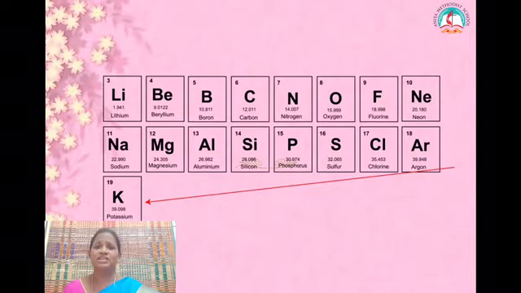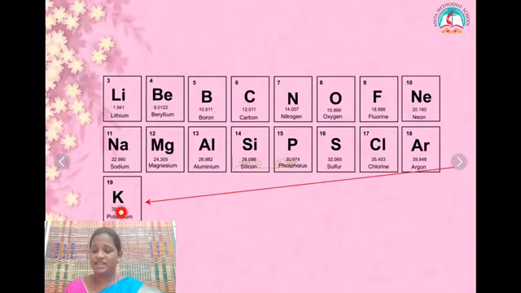Why the modern periodic table? Because Mendeleev's periodic table has some limitations, it was replaced by the modern periodic table. What are the limitations of Mendeleev's periodic table? One limitation is that in Mendeleev's periodic table, elements are arranged in increasing atomic masses. But if you see, the atomic mass of argon is 39.948, but for potassium it is 39.098.